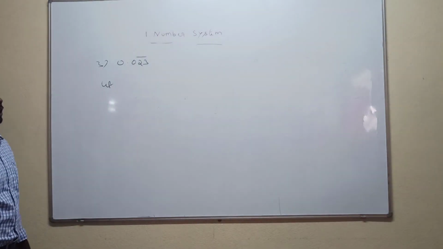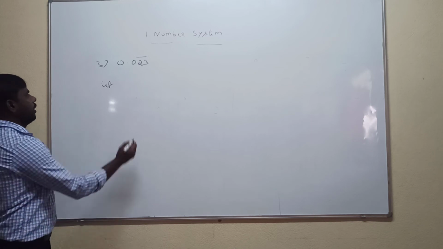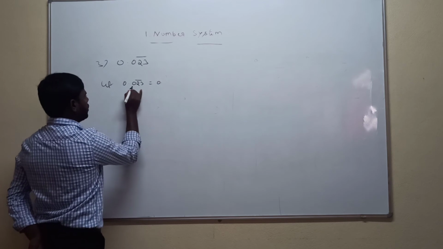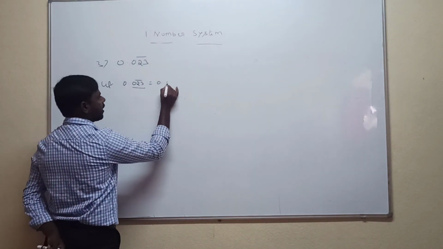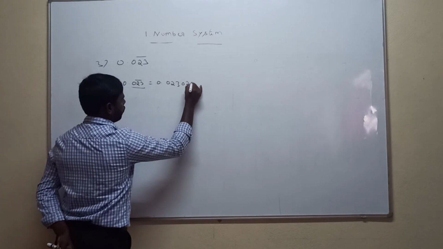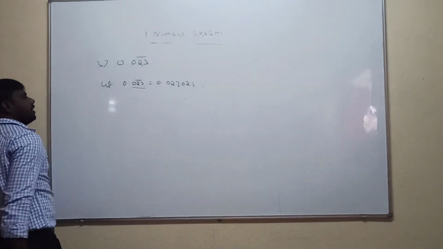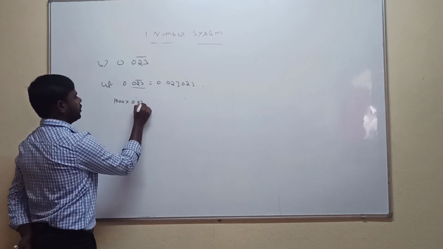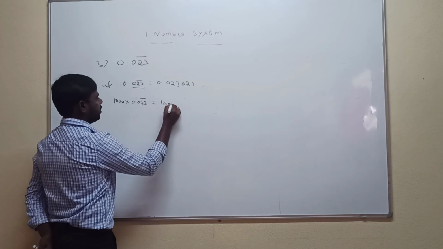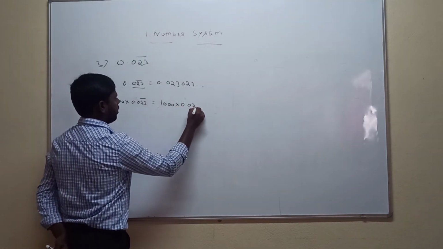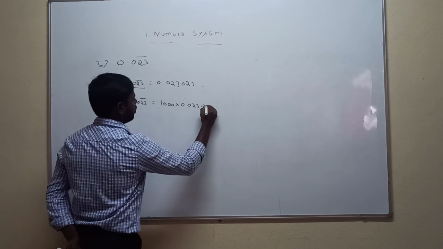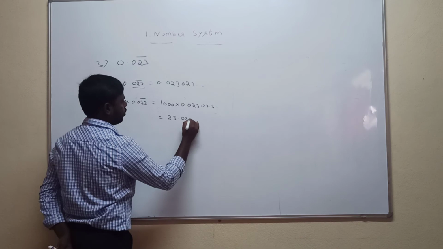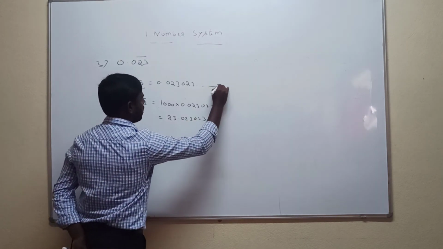0.023 bar is a non-terminating decimal. So 0.023 bar can be written as 0.023 repeated many times; you can write 023 023 and so on. There are three digits after the decimal point, so multiply with 1000. So 1000 into 0.023 bar is equal to 1000 into the 0.023 value, which is 0.023 and so on. Finally, we get 23.023. This is equation number 2.